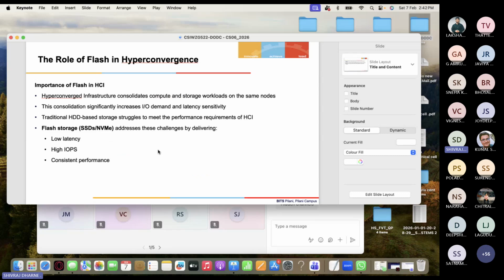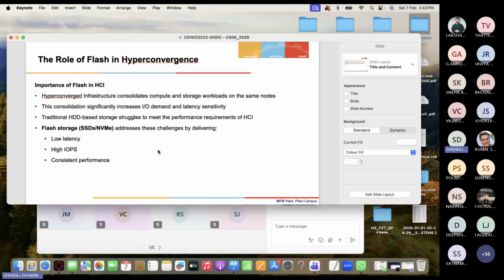Okay. There is something in the syllabus: what is the role of flash? Flash is a memory. So how does flash memory impact hyper converged infrastructure? HCI consolidates compute and storage workloads on the same node. We just learned that. This consolidation significantly increases the IO demand, meaning how much data you are reading and writing to the flash, and the latency sensitivity.